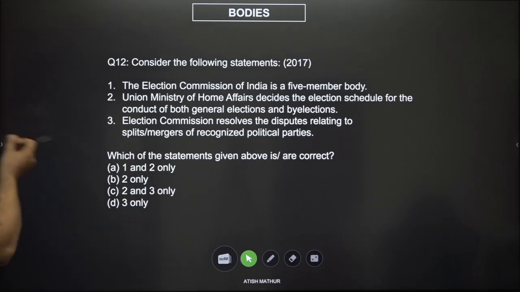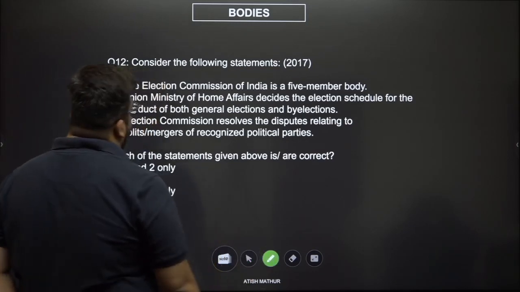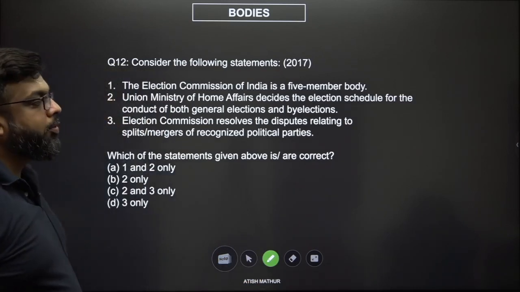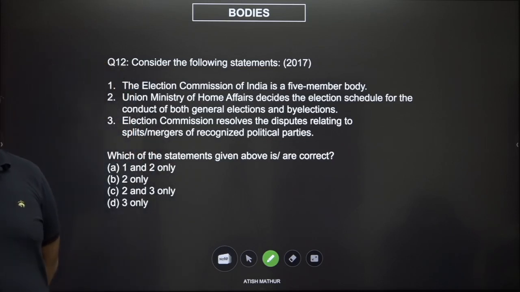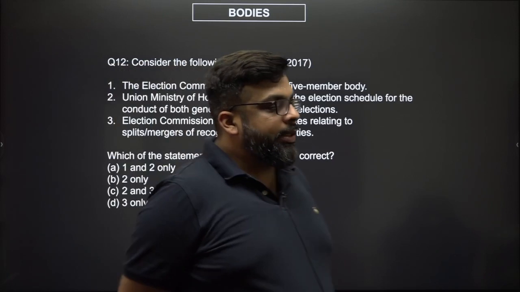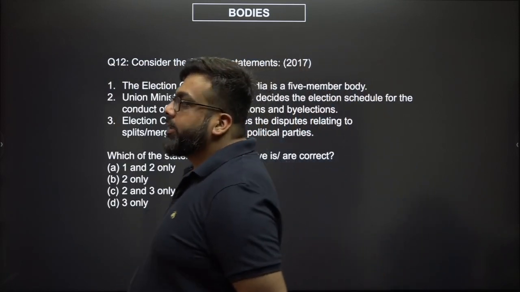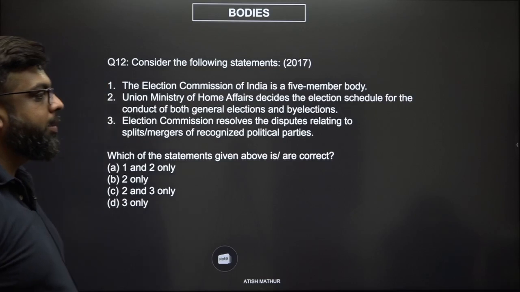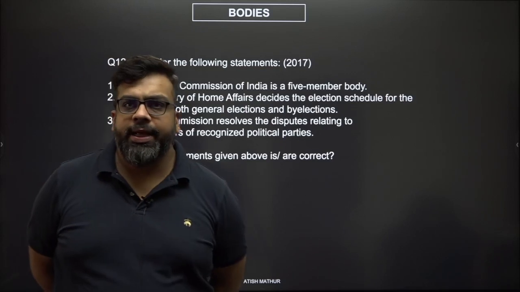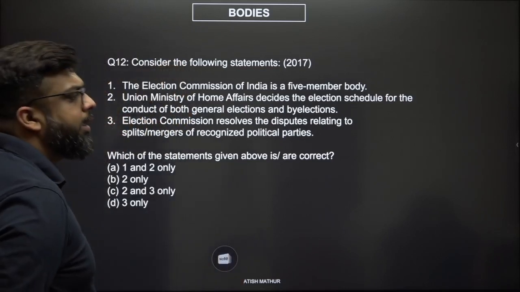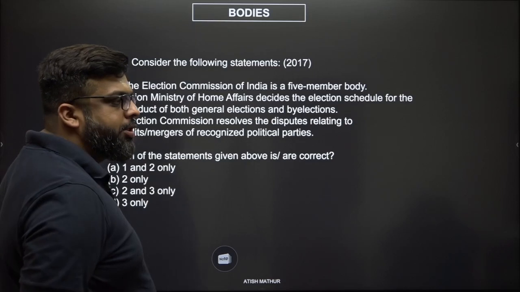We've got statement number 2 in 3 places. So if we can eliminate statement number 2, the Union Ministry for Home Affairs decides the election schedule for the conduct of both general elections and by-elections. If that was the case, then would you not be encroaching on the independence of the Election Commission? Would that not therefore make sure that the elections are strategically timed by the government in power? And why would a single ministry get to decide this? If you really had to, would you not have the Ministry of Parliamentary Affairs for that matter? This anyways violates the independence of a constitutional body.